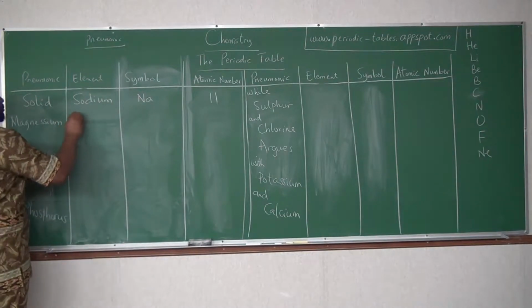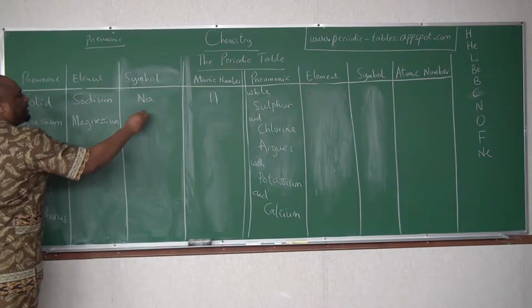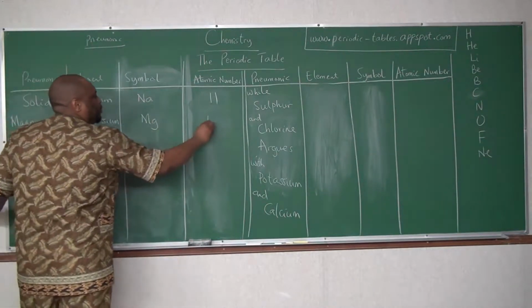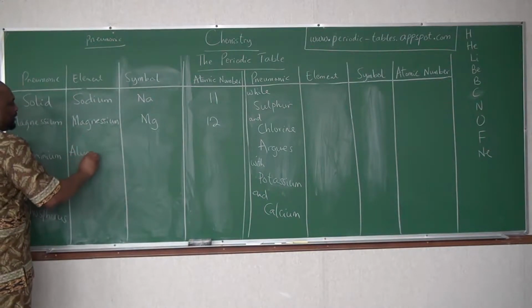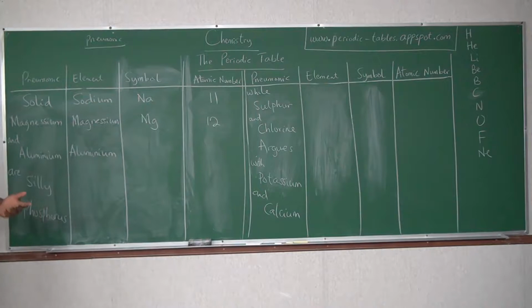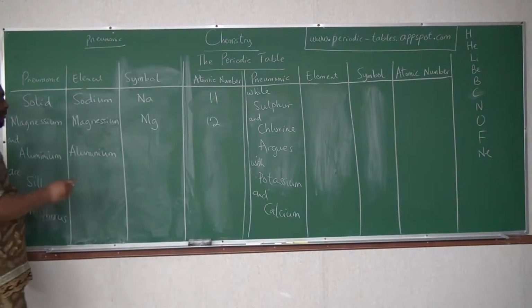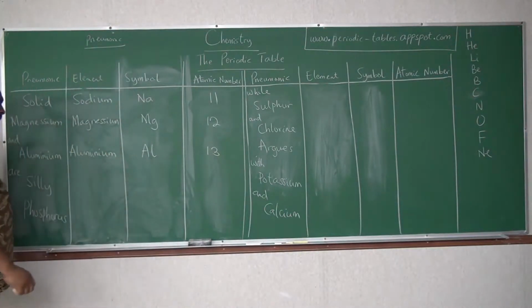Then we have magnesium, which is your Mg, that is 12. And you have your aluminum. You see that this mnemonic clears up most of them. Aluminum is Al, atomic number 13.